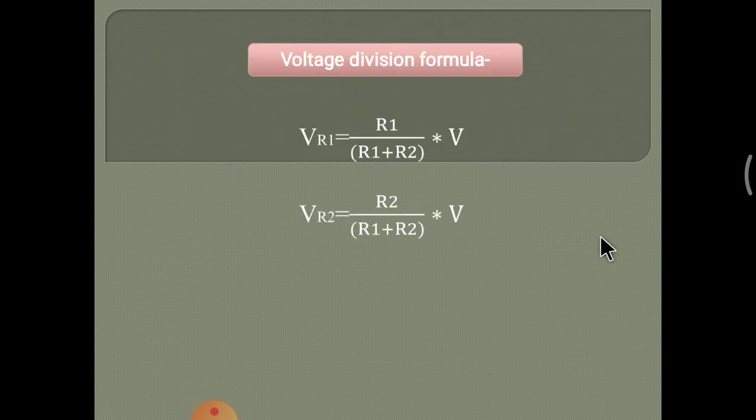Voltage across R1 is VR1, voltage across R2 is VR2, total supply voltage is V, and R1 and R2 are connected in series. So the voltage across R1 is VR1 equal to R1 divided by R1 plus R2, into V, and the voltage across R2 is VR2 equal to R2 divided by R1 plus R2, into V.